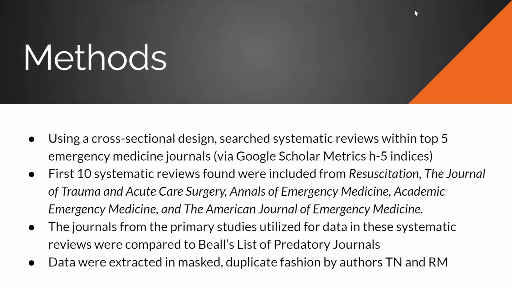For our methods, we used a cross-sectional design. We systematically searched PubMed for systematic reviews and meta-analyses published in the top 5 emergency medicine journals based upon H5 indices. And the H5 indices we used were obtained using Google Scholar metrics. The first 10 systematic reviews were included from the following journals: Resuscitation, the Journal of Trauma and Acute Care Surgery, Annals of Emergency Medicine, Academic Emergency Medicine, and the American Journal of Emergency Medicine, so that a final sample size of 50 systematic reviews were obtained.